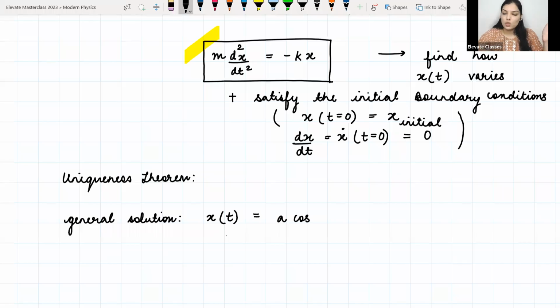But you can also guess some solution x which satisfies the equation, but when you substitute the initial boundary conditions, maybe both the constants come out to be zero. So in that case, it's not a solution anymore. Then it is just x is equal to 0, right? So in that case, the uniqueness theorem would say that it is not the solution. So both of the things have to be satisfied. Are you getting what I'm saying?